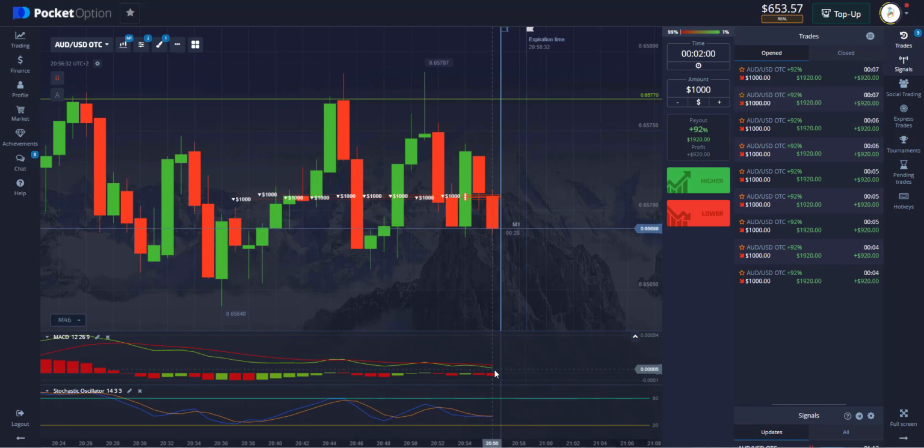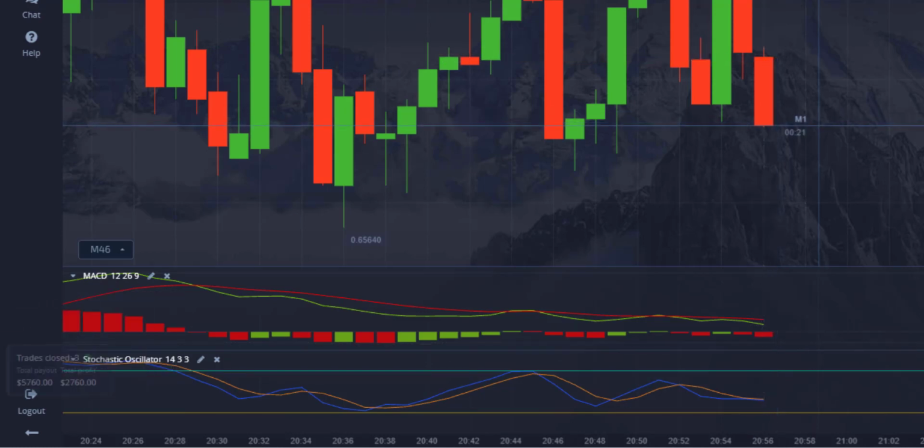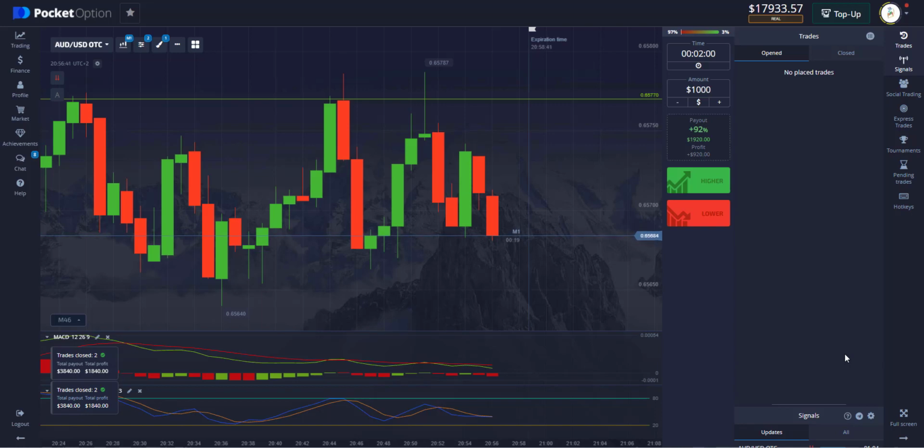Now the market will continue to go lower and I have 7 seconds left on my trades. All trades were closed successfully, so you must look for the good moment and know if the market will continue downward or upward. You must learn more before trading.